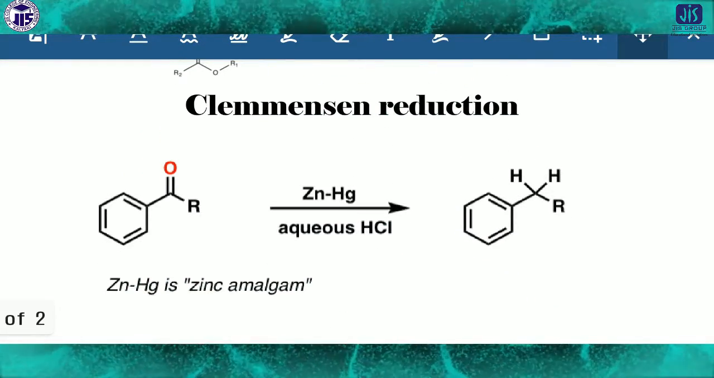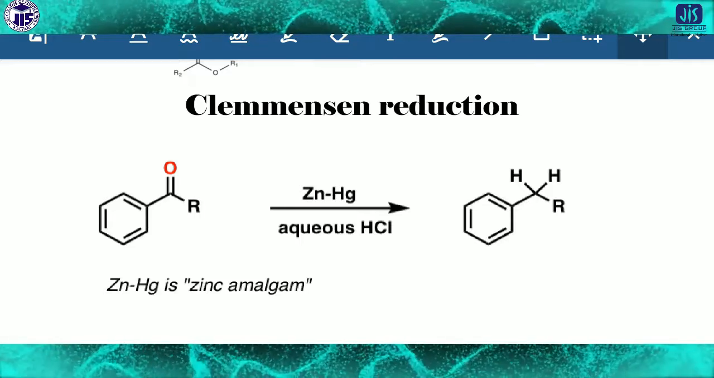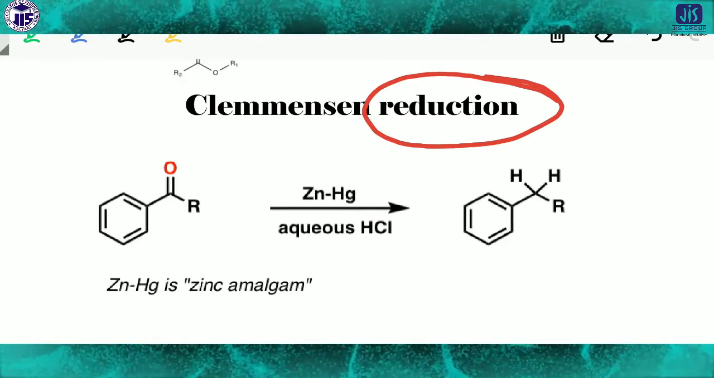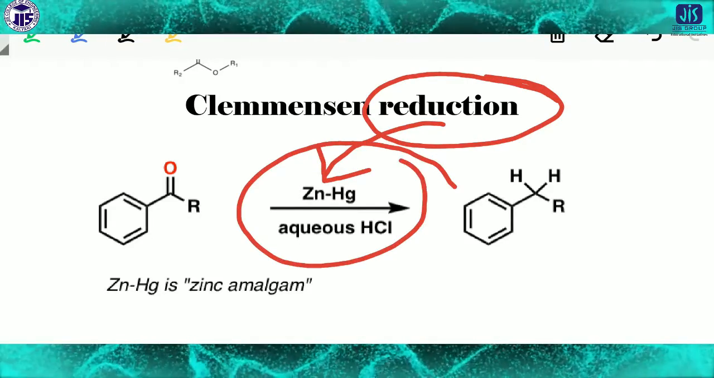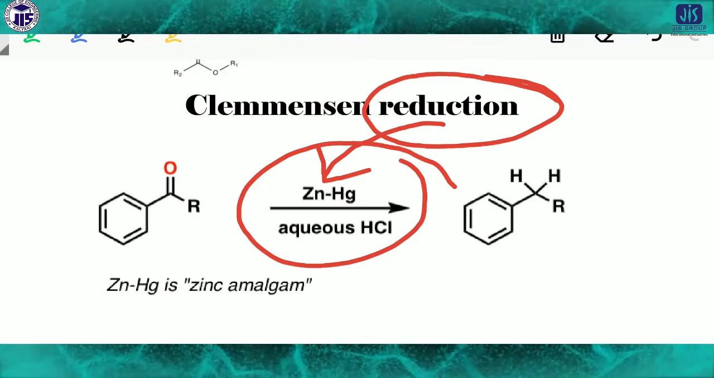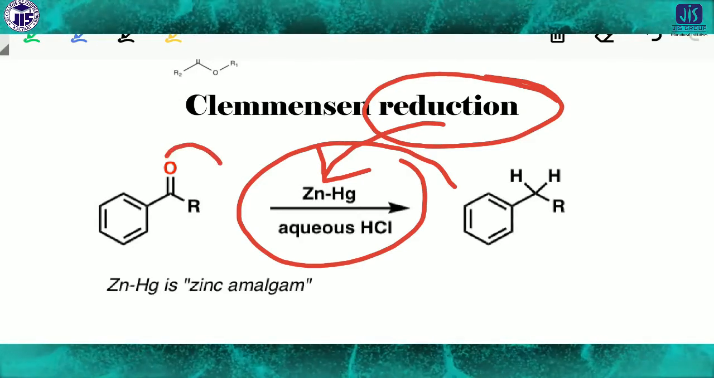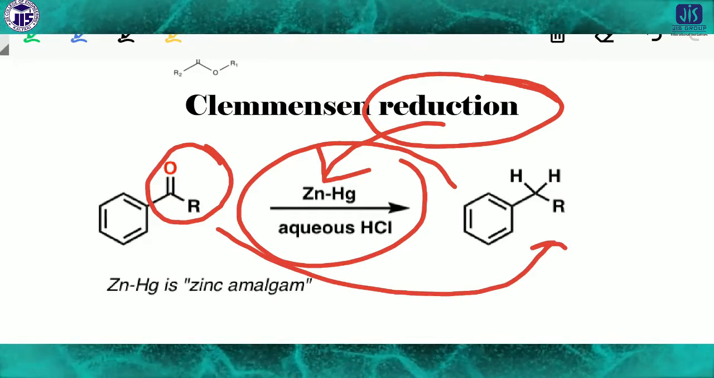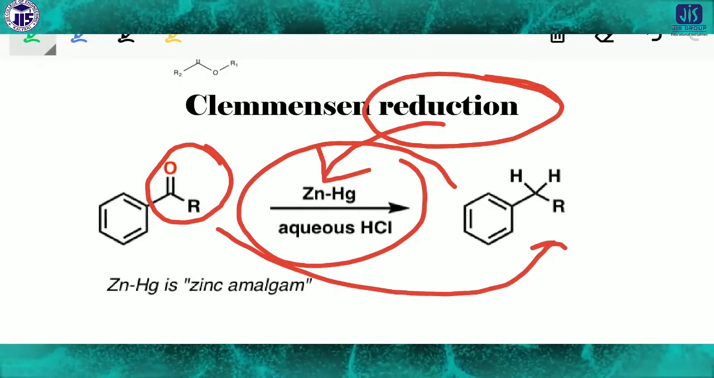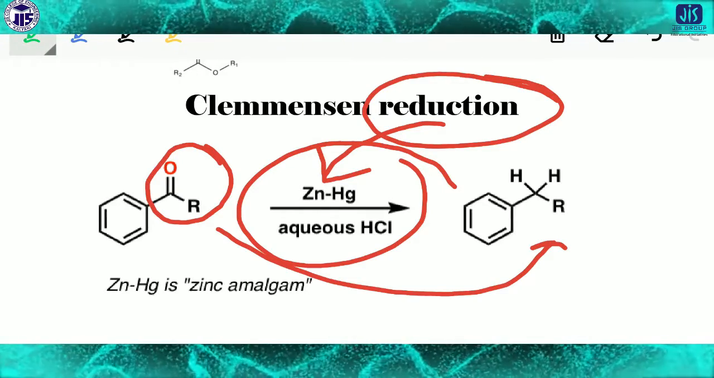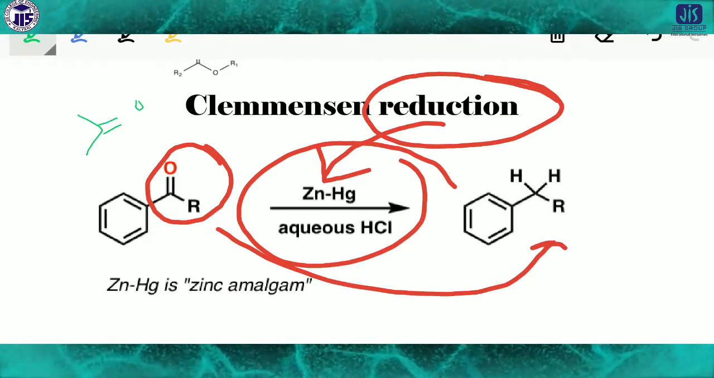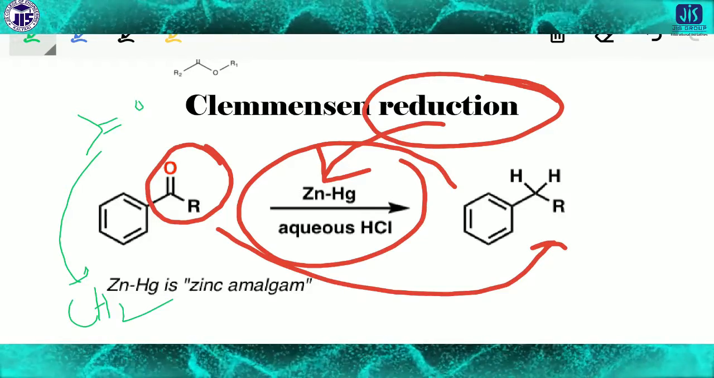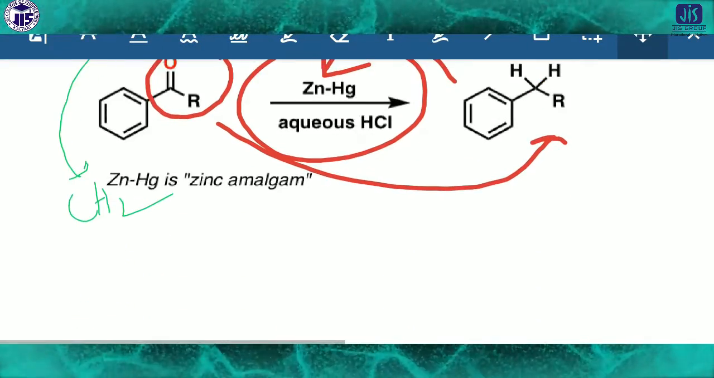Next is the Clemmensen reduction. This is very, very important because the Clemmensen reduction is generally used for reduction in the presence of zinc-Hg, HCl, so zinc amalgam and HCl. This helps to reduce the C=O, any ketone group, to CH2. This is the basic principle of the Clemmensen reduction: the C=O double bond is reduced to CH2. In this way we have to keep the Clemmensen reduction in mind.